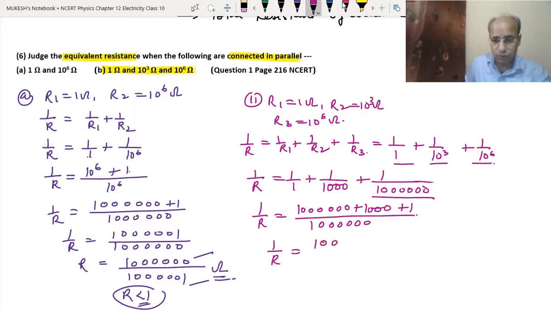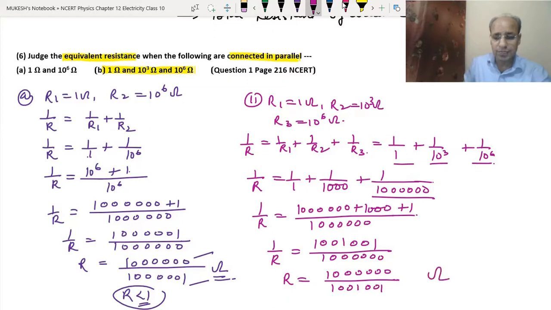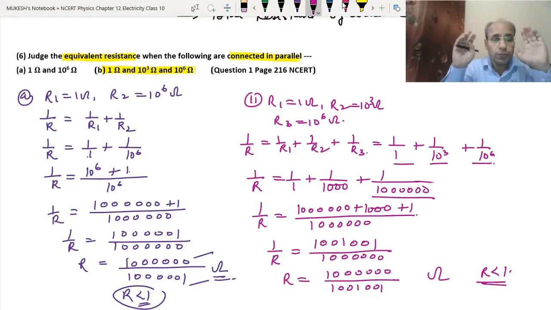So 1 upon R will be equal to, when we add all of them, 1,001,001 upon 1,000,000. Now we will reciprocate it. So R will be equal to 1,000,000 upon 1,001,001. So this is the answer. This is also R less than 1. Okay. So I hope you have got these two questions. These have more zeros, but they are very easy. Understood very well. Okay.